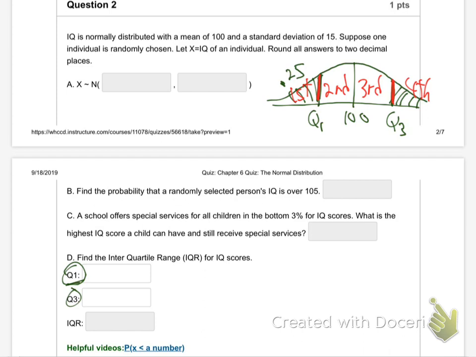So they want me to find Q1. So find Q1. So how am I going to do it? Is it normal CDF or inverse norm? Yeah, they're giving me, Q1 means 25%, doesn't it? So they're giving me a percentage. So that means inverse norm. They're giving me a percentage. And how does it always work? Area to the left, mean, standard deviation. What's the area to the left of Q1?